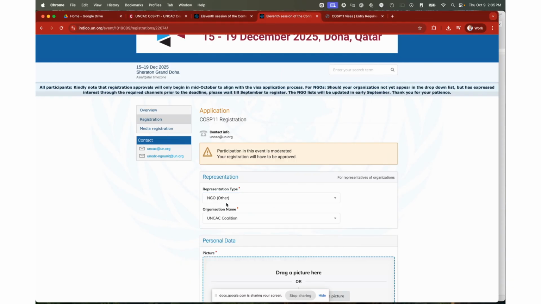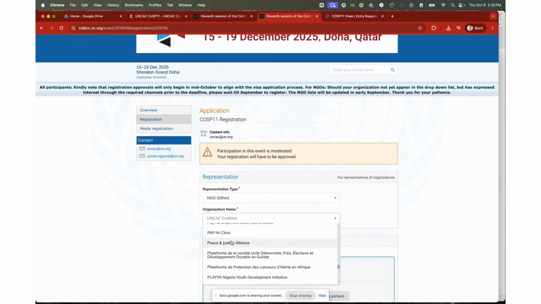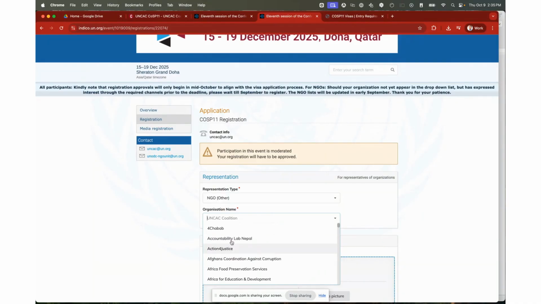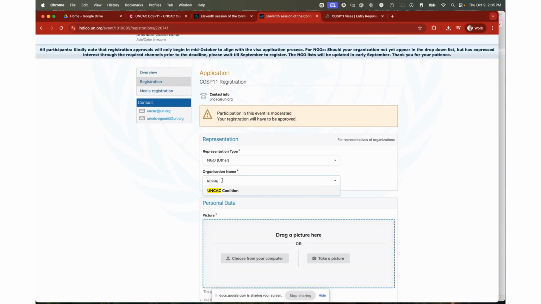So you select, for example, NGO other, and then here in the drop-down menu, you will find all the approved organizations. You have to select the organization that you will be attending under. So basically the organization that has you listed in their delegation letter, in their official letter. So in my case, it would be the UNCAC Coalition. I select that.